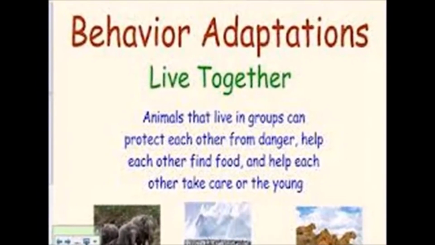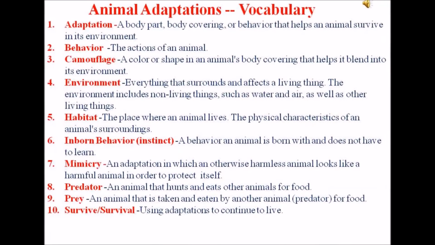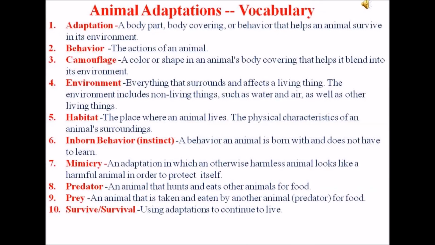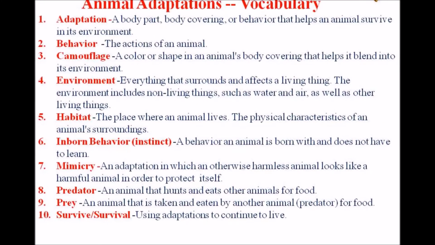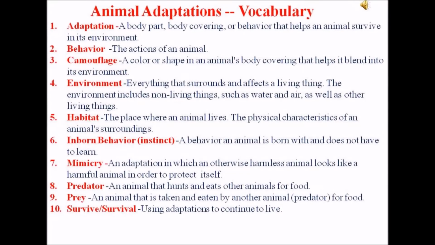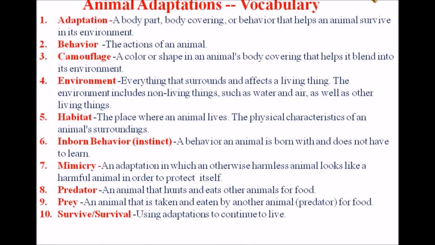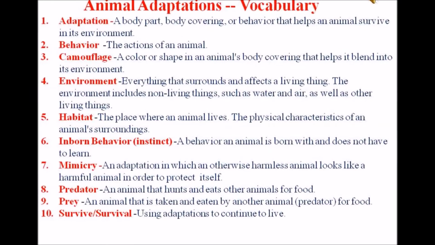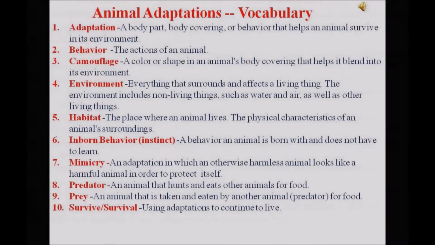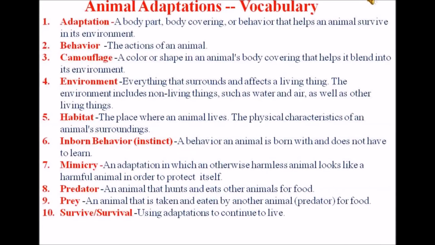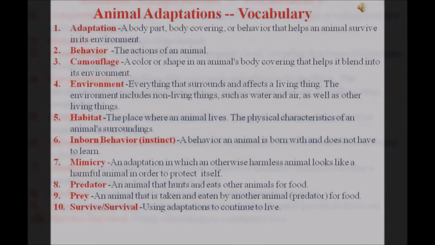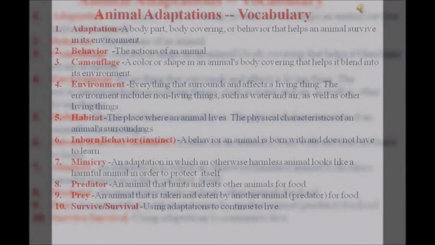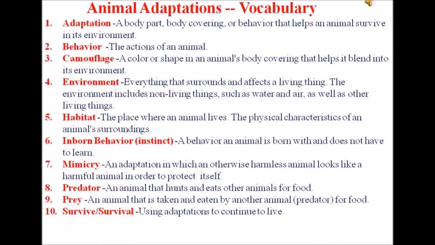Animal adaptation vocabulary. Adaptation: a body part, body covering, or behavior that helps an animal survive in its environment. Behavior: the actions of an animal. Camouflage: a color or shape in an animal's body covering that helps it blend into its environment. Environment: everything that surrounds and affects a living thing. The environment includes non-living things such as water and air, as well as other living things.